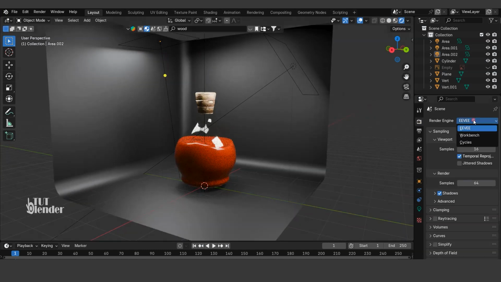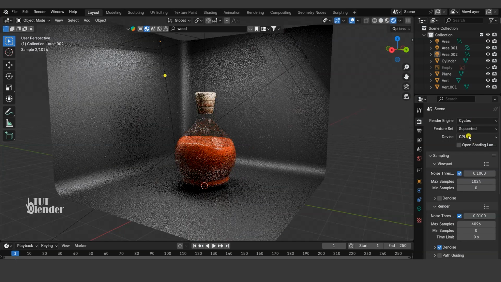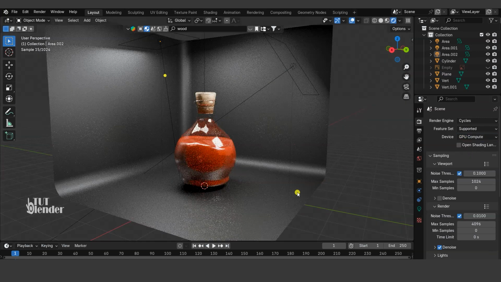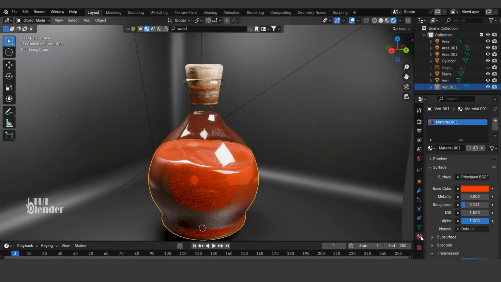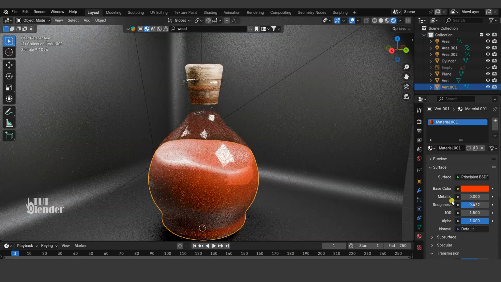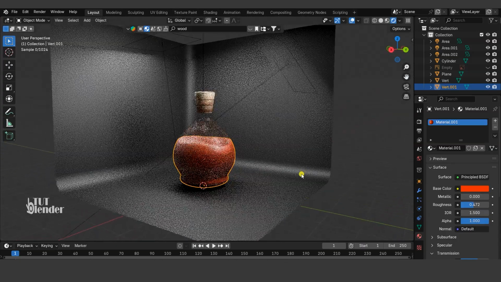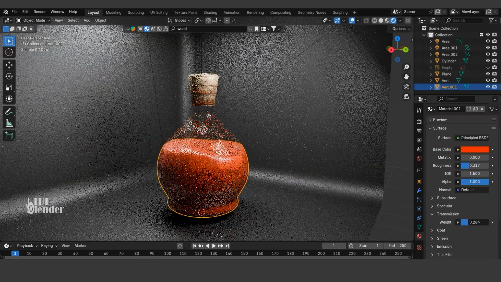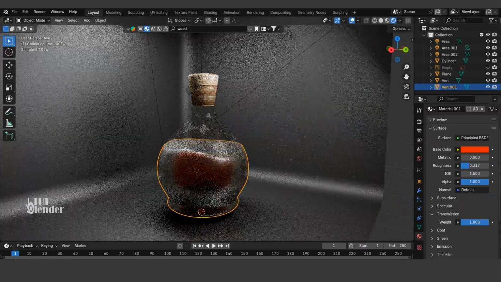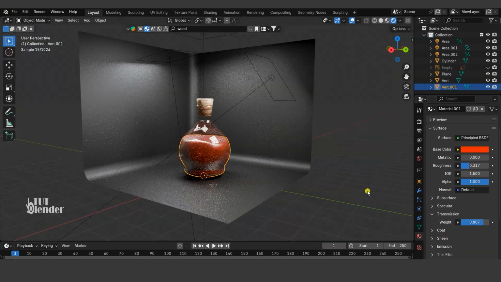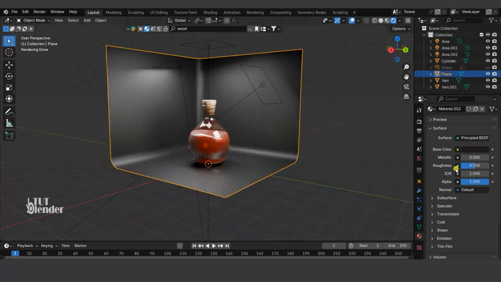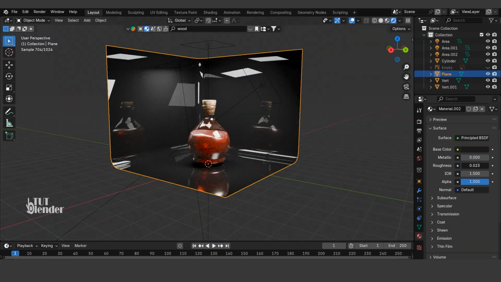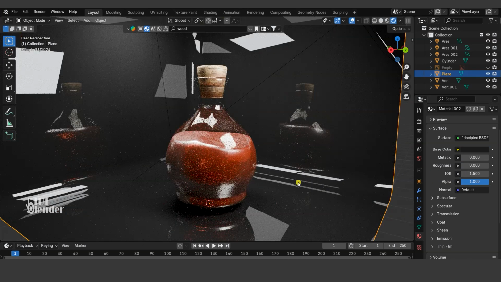Go to Render and put the engine on Cycles and device on GPU. Let's increase the roughness and transmission of our fluid. Now play with the roughness and IOR of our plane to find the best result.